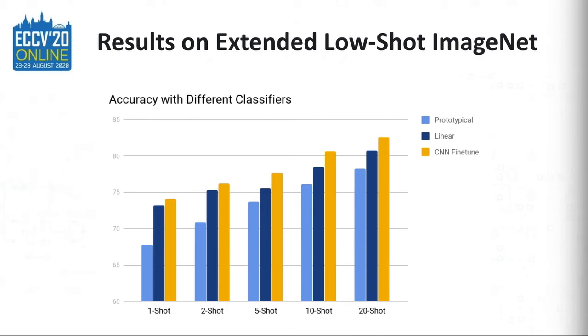Because we're able to automatically mine for additional data, we can also use more training data for more demanding and powerful classifiers, such as the linear classifier or fine-tuning the entire network. We see that our performance continues to increase with more powerful classifiers.